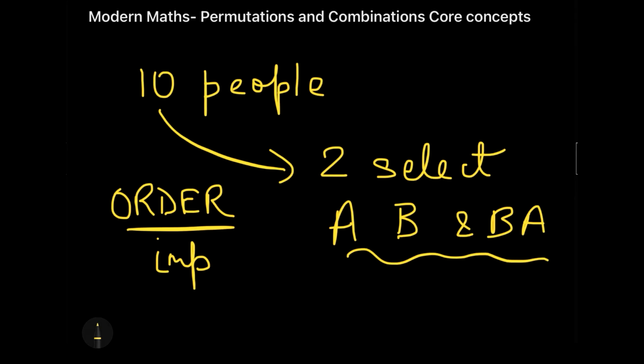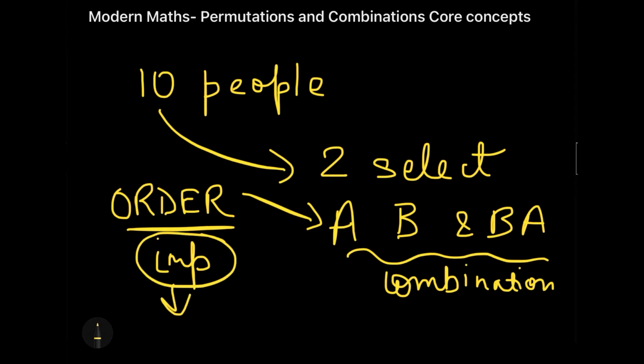Then if the order does not make a difference, then it will be called as combination C. Then we will write C. But अगर हमें कोई ऐसा condition मिलता है question में where we have to consider that AB or BA will be two different cases, that the order is important, then that will be called as permutation. So P will be used when we are considering the order and C will be used when we are not considering the order.